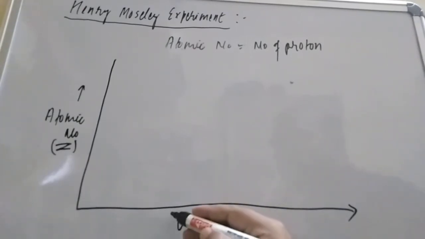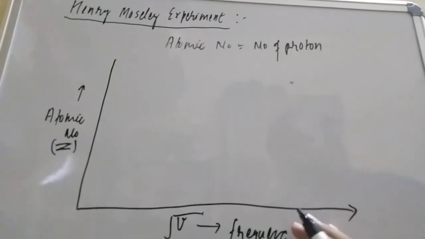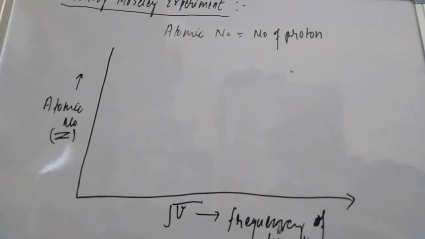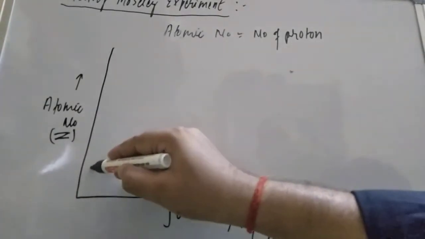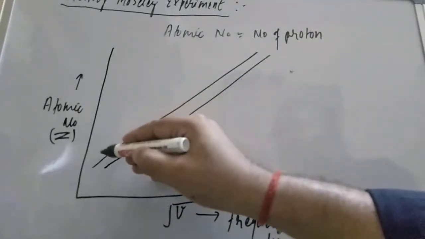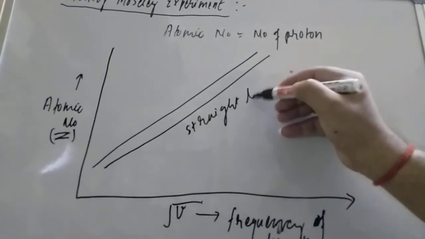Okay, so this is mu and this is the square root of the frequency. When you talk about this frequency, this is the frequency of the particular element we are talking about. You will be able to understand, student. So what is happening, student, when he took this, he found that there is a straight line he is forming, a very straight line he is getting. This is a straight line.